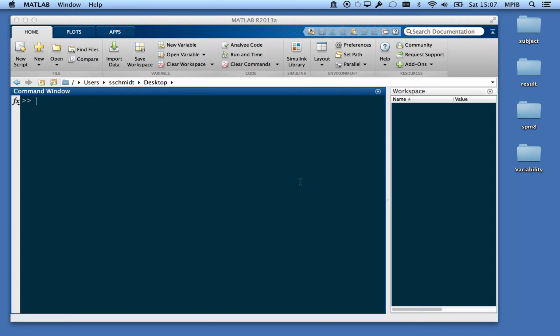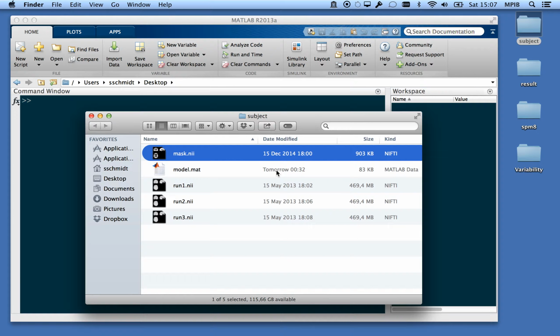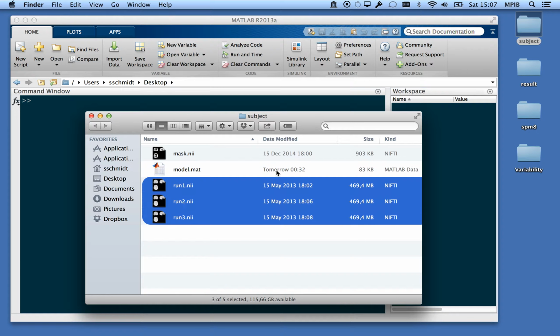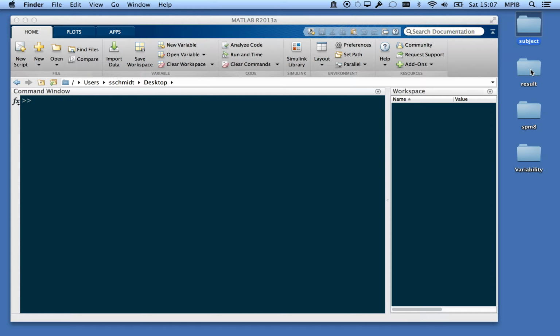I assume that you have a recent version of MATLAB installed on your machine. To the right you can see 4 folders. The uppermost is subject, which contains the data files that we will be using for this demonstration. There's a binary mask, a first level model file, and 3 runs of a subject. There is an empty result directory, there is an SPM directory, and there's the toolbox.